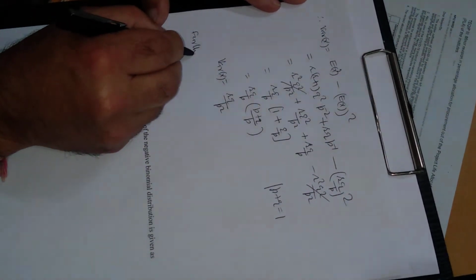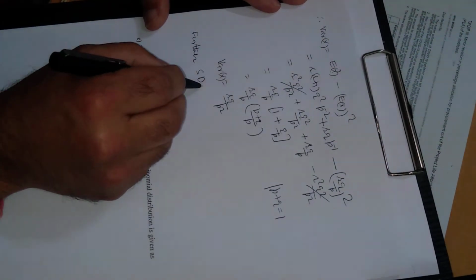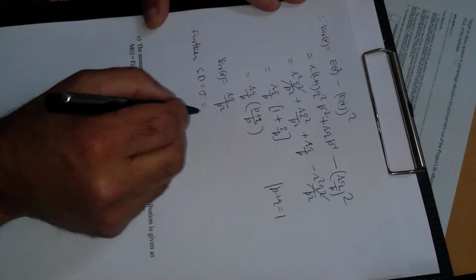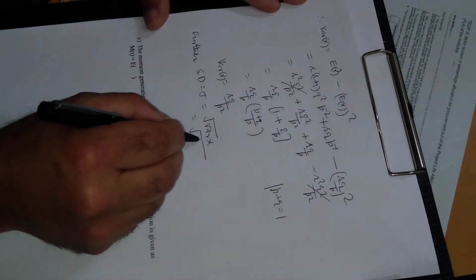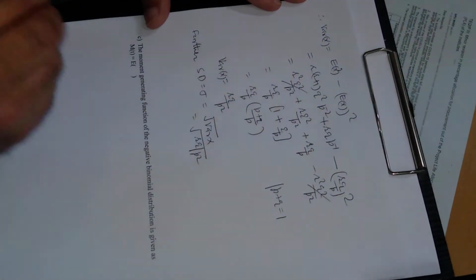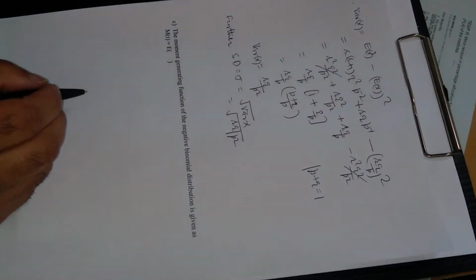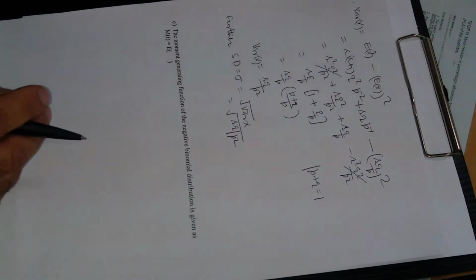Further we can also find the standard deviation. Standard deviation, that is sigma, will be the positive square root of variance of x, this is the positive square root of r q upon p square. So this is all about variance and standard deviation.